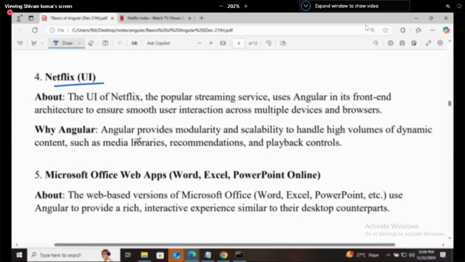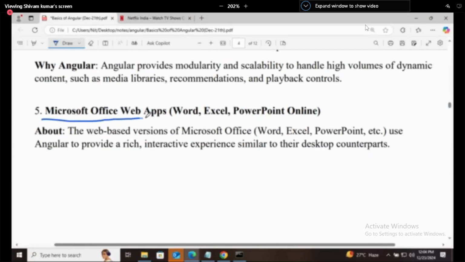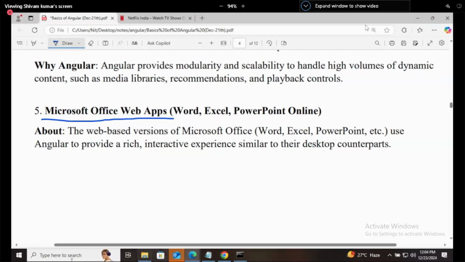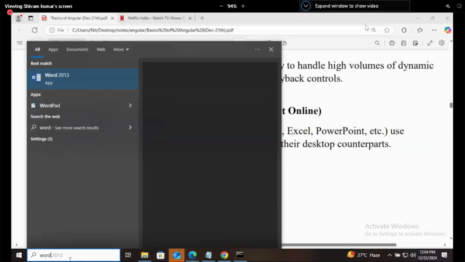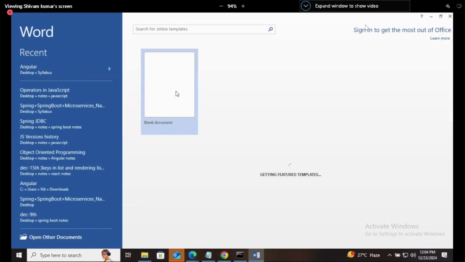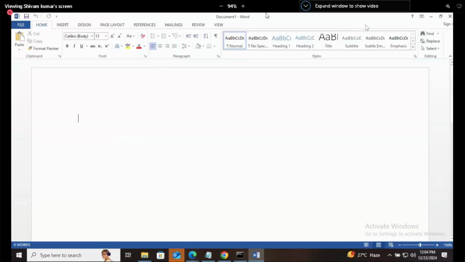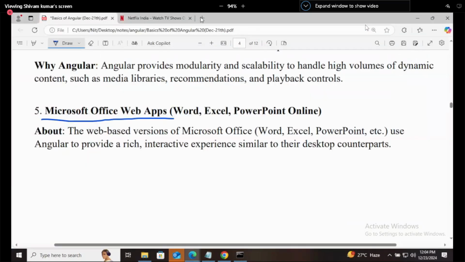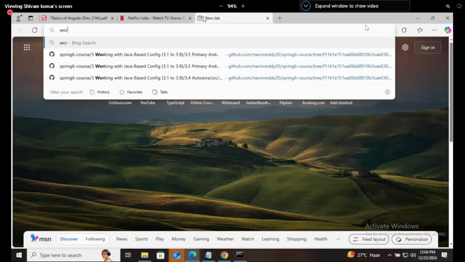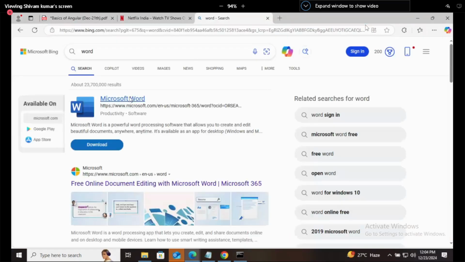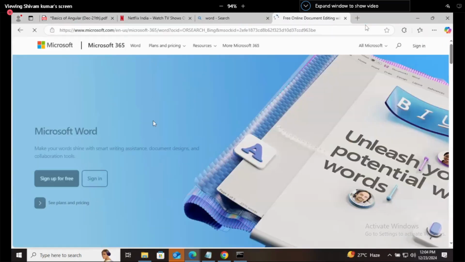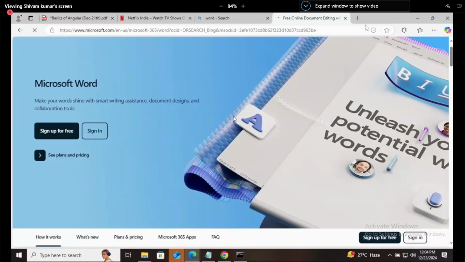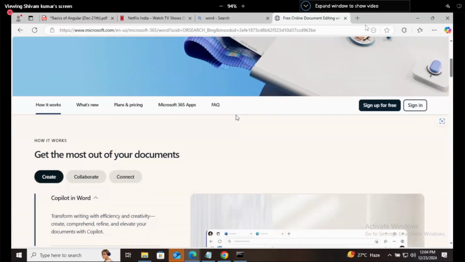Microsoft Office Web Apps. Here I have opened Microsoft Word, which is installed in my system. But I can use Word on the website also. You have to sign in for that. So the web apps of Microsoft are written in Angular.